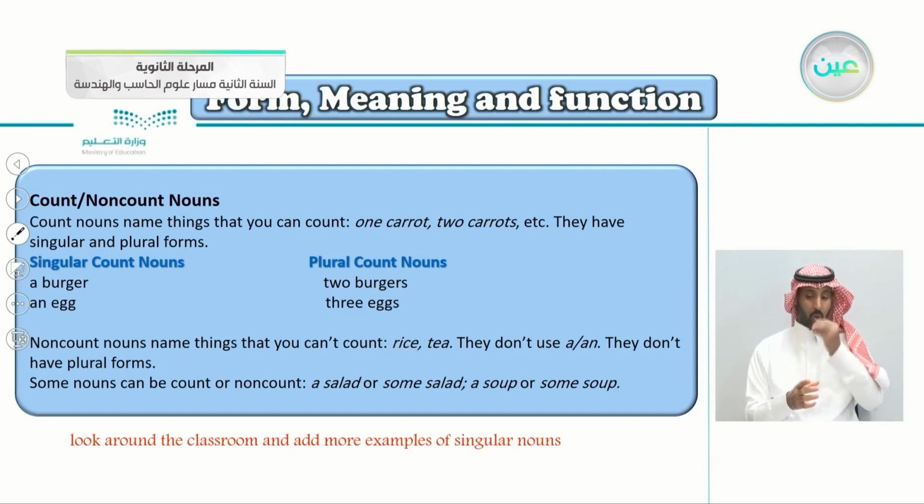They don't use a or an, the articles a or an. They don't have plural forms. So the non-count, you can't count them. They don't use a or an, and they don't have plural forms. Some nouns can be count or non-count: a salad or some salad, a soup or some soup, and so on.